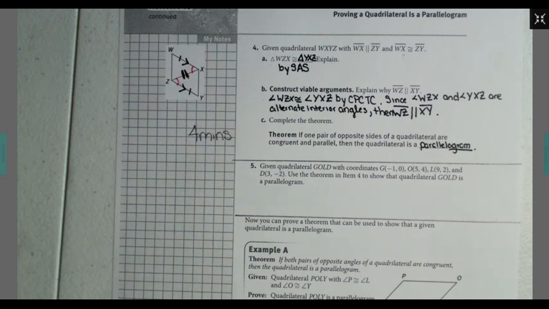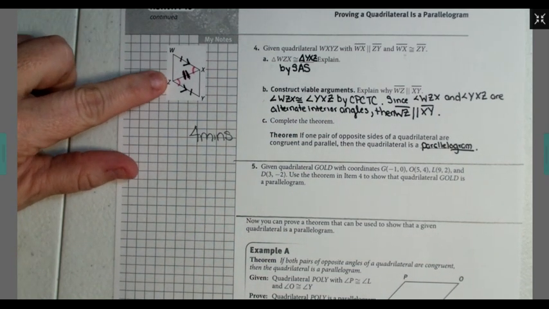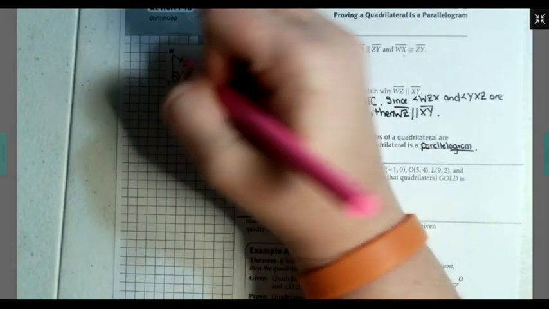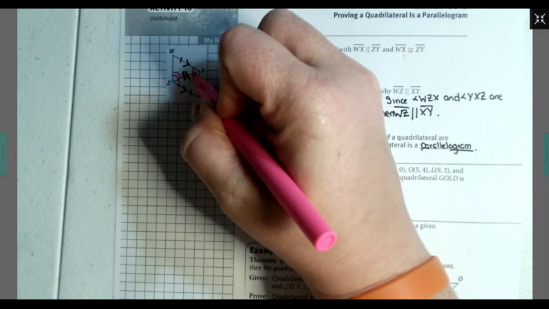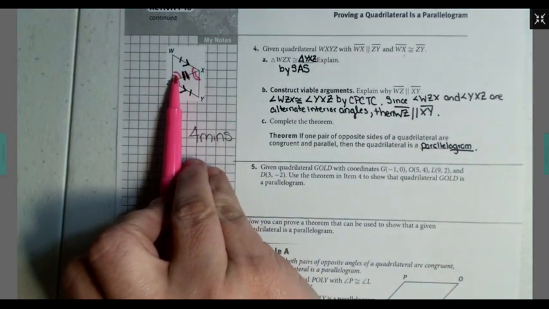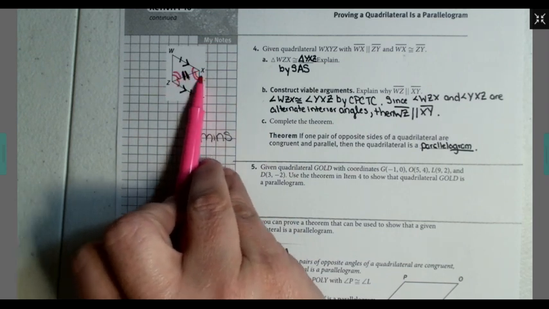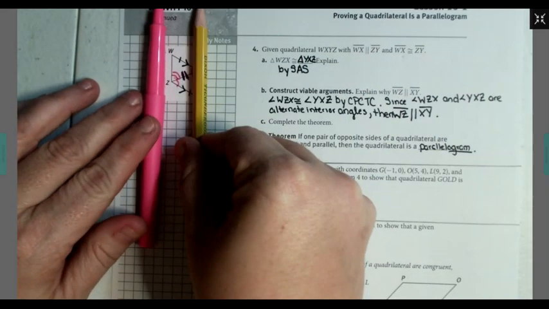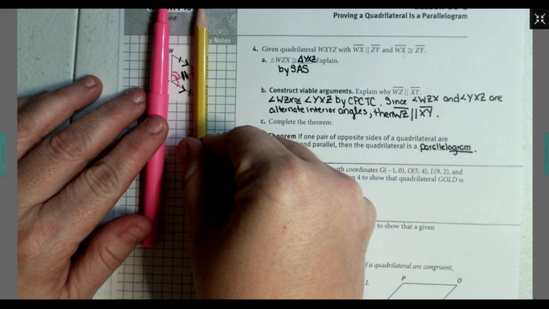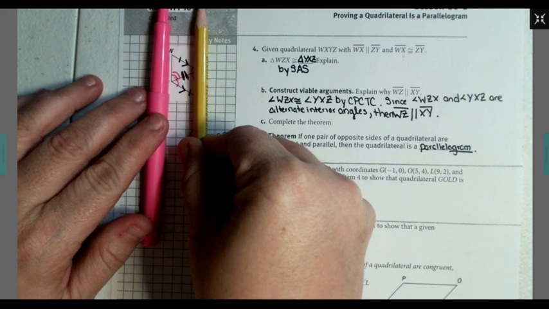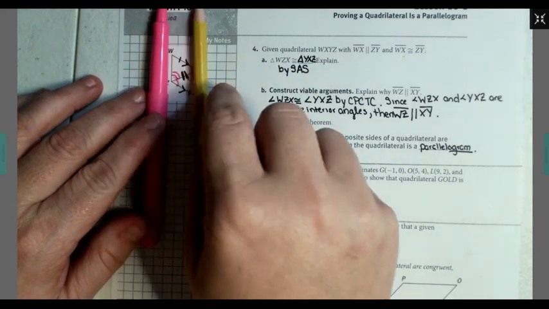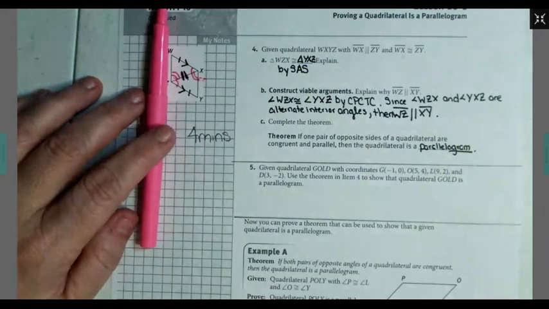Now, since the two triangles are congruent, I can thus prove that WZX, this angle down here, is congruent to this angle up here because of corresponding parts of congruent triangles congruent. And since those are considered alternate interior angles between these two line segments, we can say that those two line segments are indeed parallel because I know that alternate interior angles are congruent.